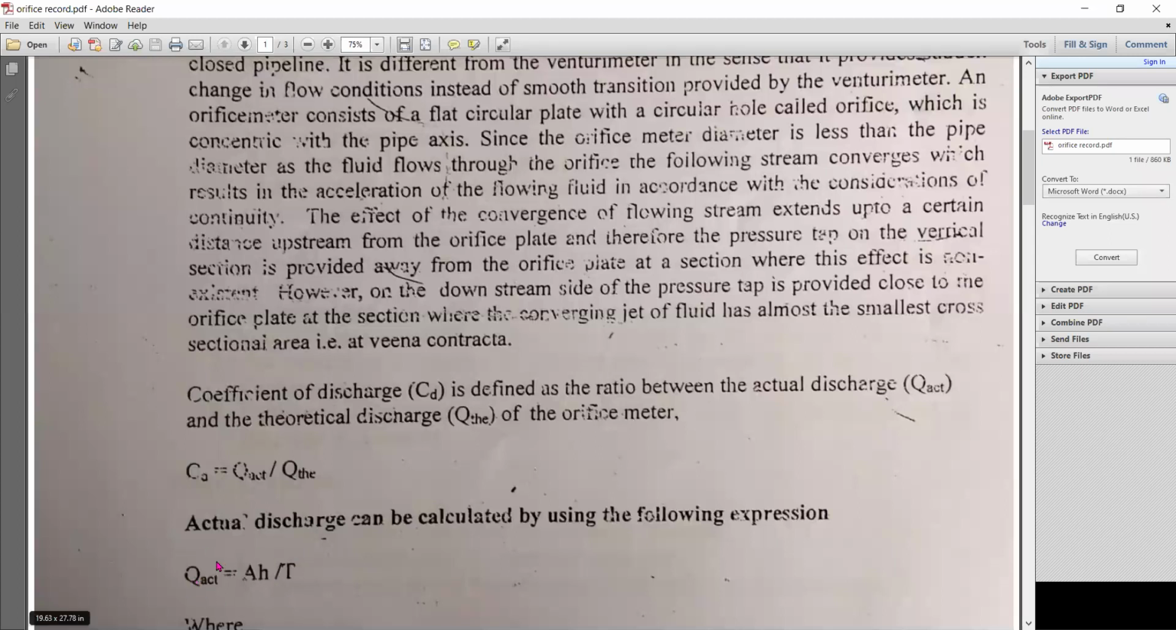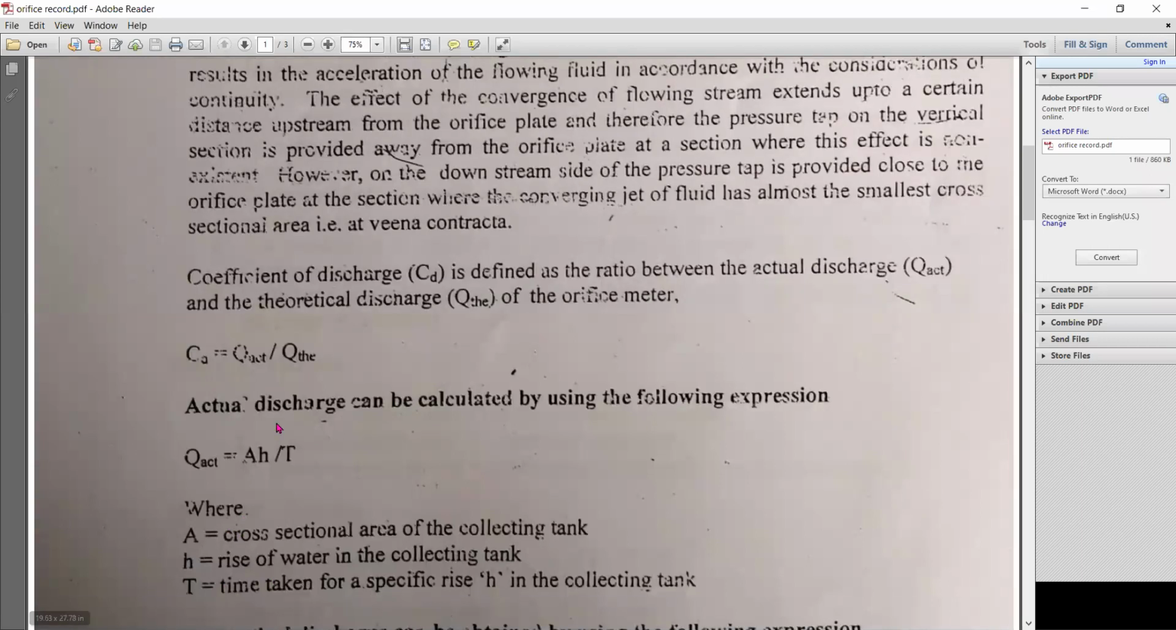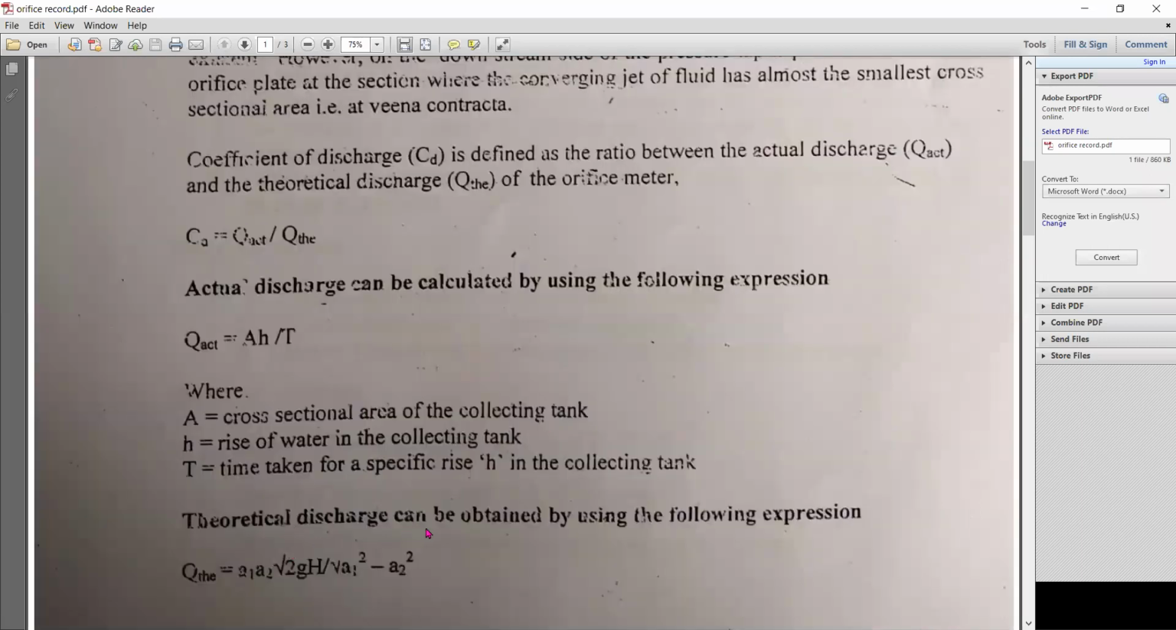What is the unit of Q? Anybody can tell? Discharge units, centimeter cube per second. Right, meter cube per second, or in our experiment centimeter cube per second. We already know these 3 terms. Next, for the theoretical discharge, we use the expression Q theoretical equal to A1 A2 under root of 2GH, divided by under root of A1 square minus A2 square. Where A1 is, what is A1?